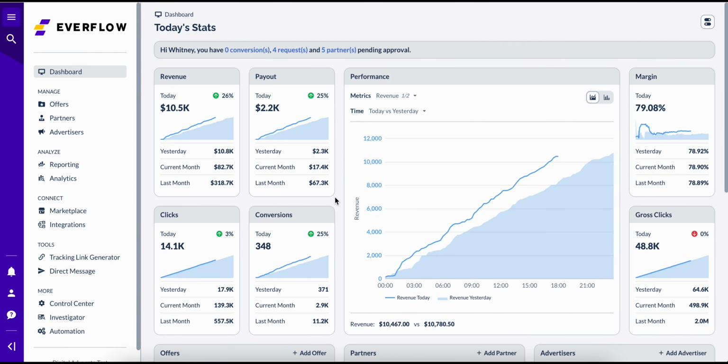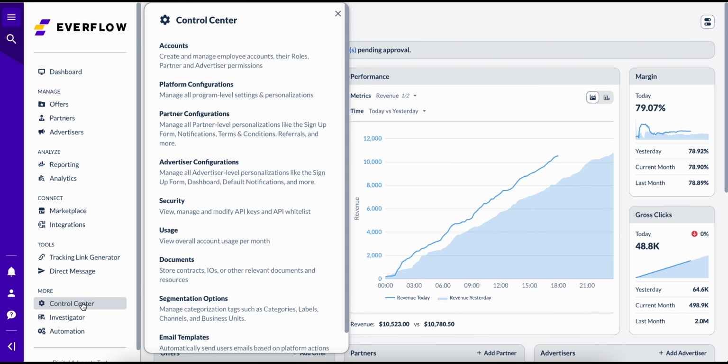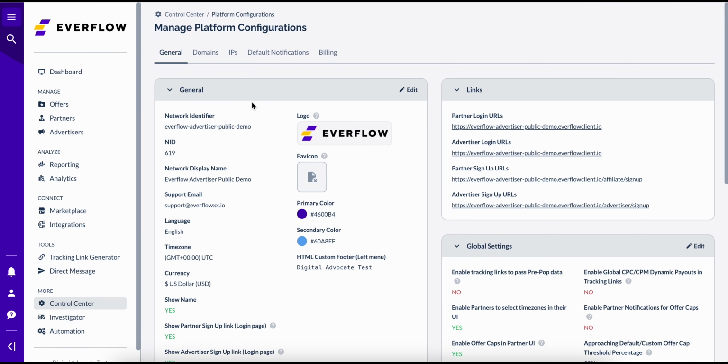This video will show you where to find the partner signup URL, how to customize the signup form, and how to manage partner applications and email verifications. You can share the partner signup URL with your applicants so they can easily apply to be your partner or affiliate. To locate it, navigate to the Control Center and Platform Configurations. Under the Links tab, you will find useful links including the partner signup URL.